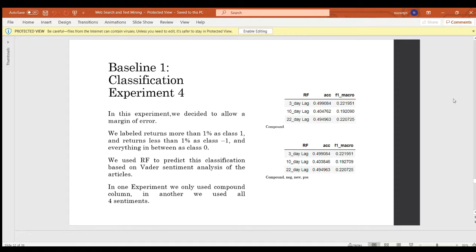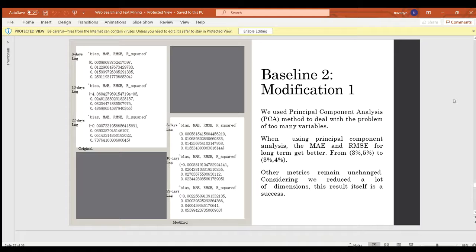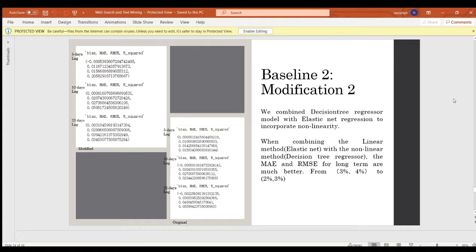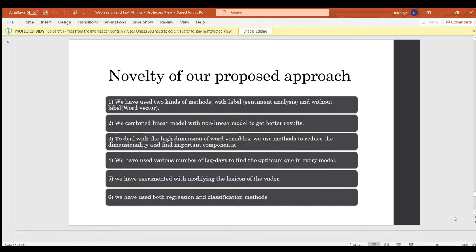The results were almost similar. For the baseline 2 modification, we used PCA to deal with the dimensionality problems, and we can see that RMSE was 1% lower. In this modification, we combined ElasticNet with a decision tree regressor, and we can see that both MAE and RMSE dropped. We use two kinds of methods, with label and without label. We combine linear models with nonlinear models to get better results.